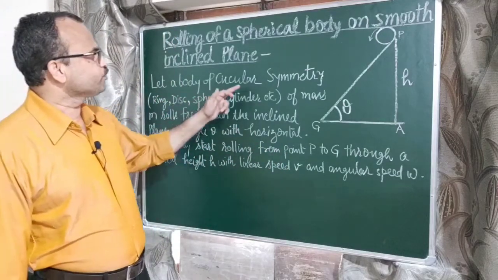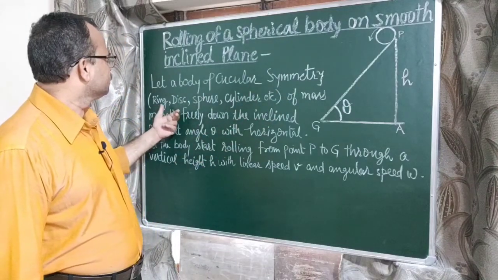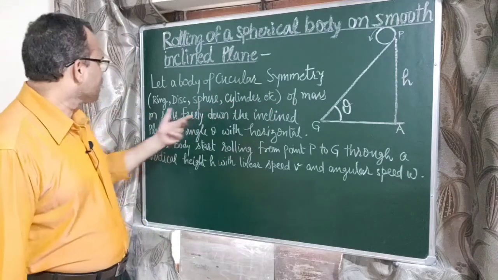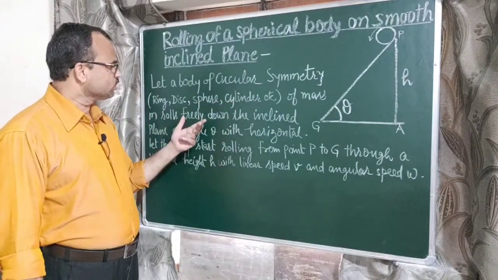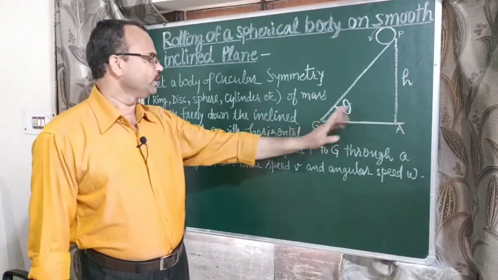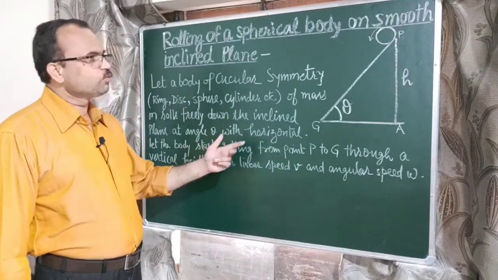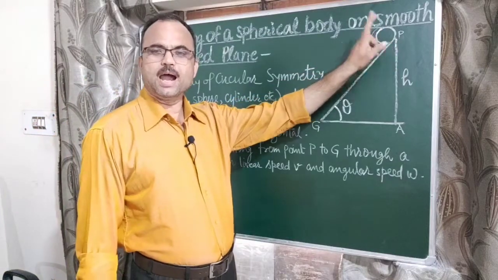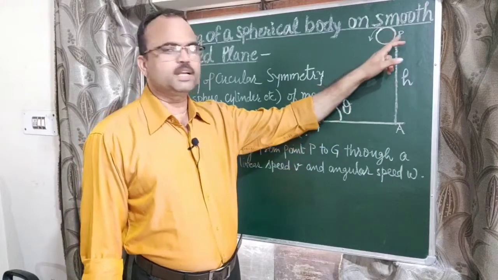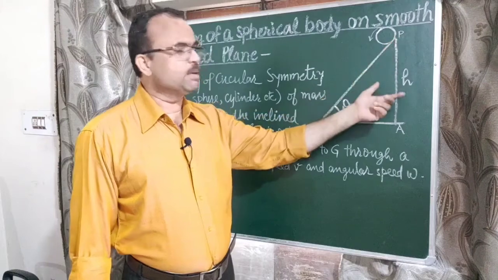A body of circular symmetry, maybe a disc, ring, sphere, cylinder, etc., of mass m rolls freely down an inclined plane at an angle theta with the horizontal. So let the body start rolling from point P. At point P, initially the body is at rest, which means the initial kinetic energy is 0. Potential energy at point P will be mgh.